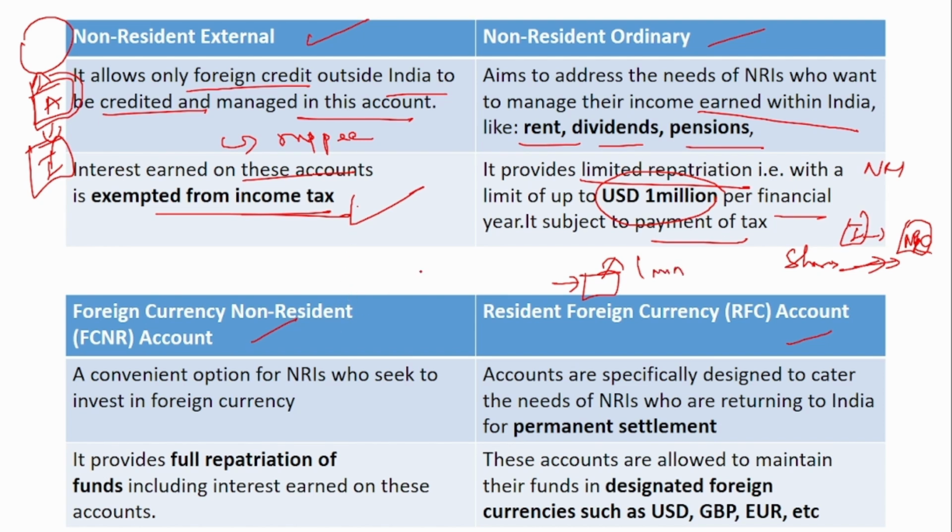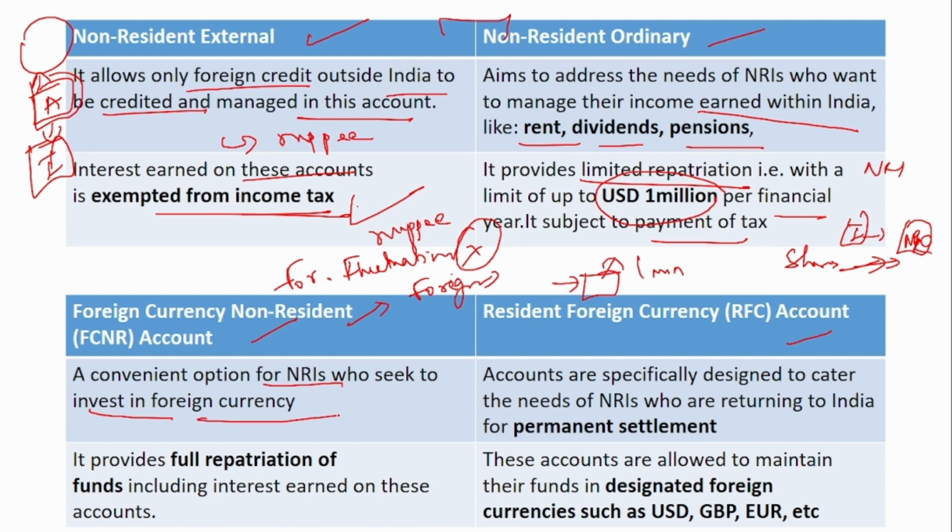Next account is the FCNR. If you see, in both these accounts, the money can be stored only in rupee format. But in this FCNR account, it can be stored in the foreign currency itself. So there is no worry about foreign currency fluctuation. So this is a convenient option for NRIs who seek to invest in foreign currency, and this provides full repatriation. So whatever amount that you invest in this account, you can take back the entire amount plus interest to your own country. So full repatriation of funds including interest earned on these accounts.